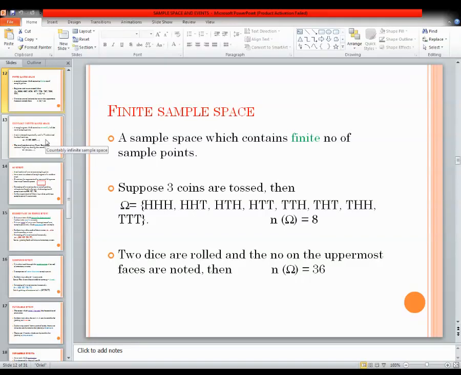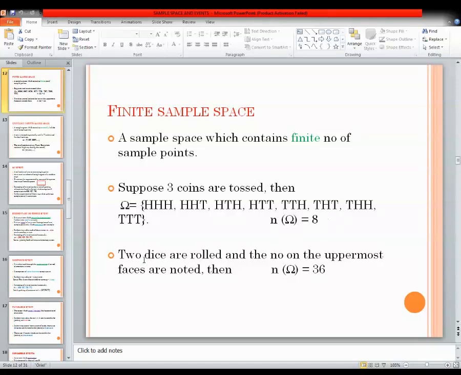We have seen what is meant by finite sample space. A sample space which contains a finite number of sample points is finite. Finite means limited. See this example. In this example, we have tossed a coin 3 times. So what are the possible outcomes? Possible outcomes are 8. So 8 is a limited value.